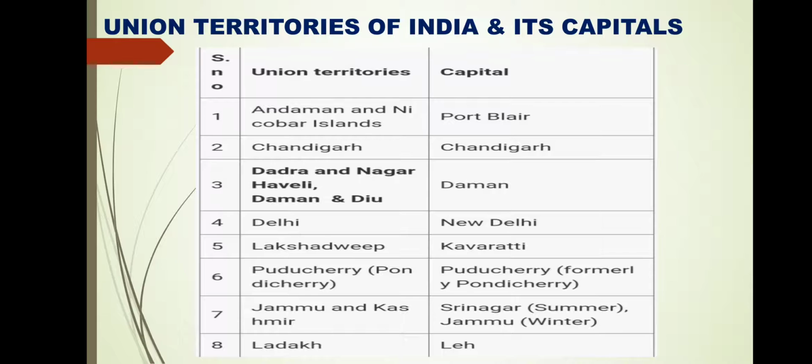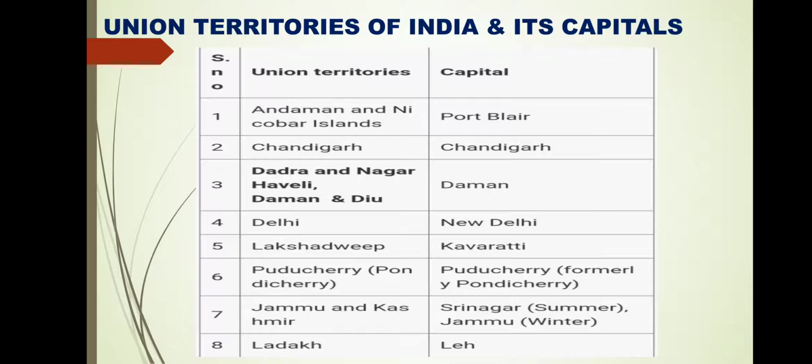Jammu and Kashmir has now become a union territory. Its capital is Srinagar. Srinagar is the summer capital and Jammu is the winter capital. So this union territory has 2 capitals. Why does this happen? Because during winter in Srinagar, due to excessive cold, it is difficult to conduct official work there. So they shift their capital. During the winter they conduct all the official work from Jammu, and during the summer from Srinagar. And the last one is Ladakh, and its capital is Leh.